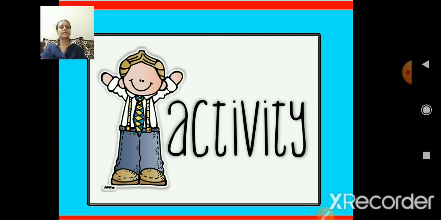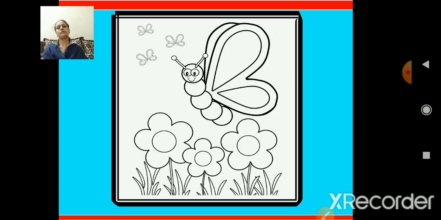Now it's an activity time, children. Yes, every time teachers bring activity for you all. So this time again, even I have brought activity for you. Now, let us see what is your activity for you. Yes, butterfly, then flowers. Children, in this picture, I want you all to understand and color the top picture.